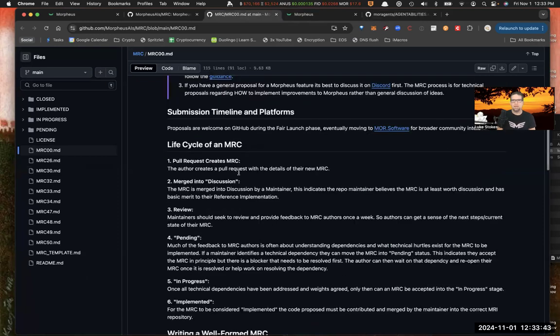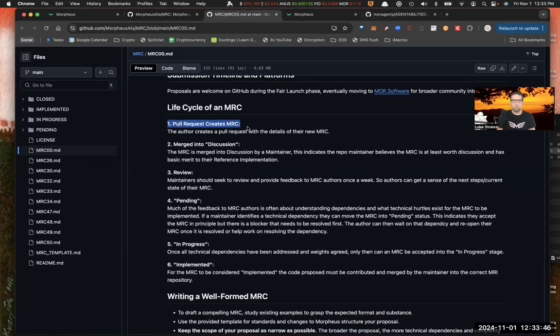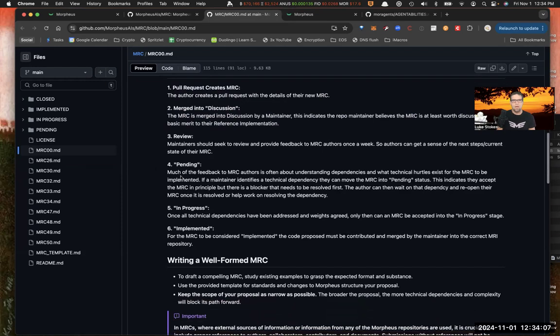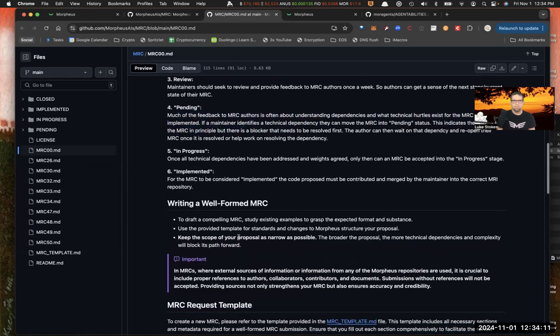And then here's the life cycle, the basic idea. You do a pull request to create a new MRC. It's merged into discussion. That's where all the things happen in the Discord. People discuss it and you get feedback on whether or not this is a good idea. And I would say, especially even before you get to this step, step 0 is discuss it in the Discord. Is this actually needed? Does the community want this? Or is it just an idea that I think is important, but no one else cares about? All that stuff's really important. And eventually into pending and in progress and then implemented.